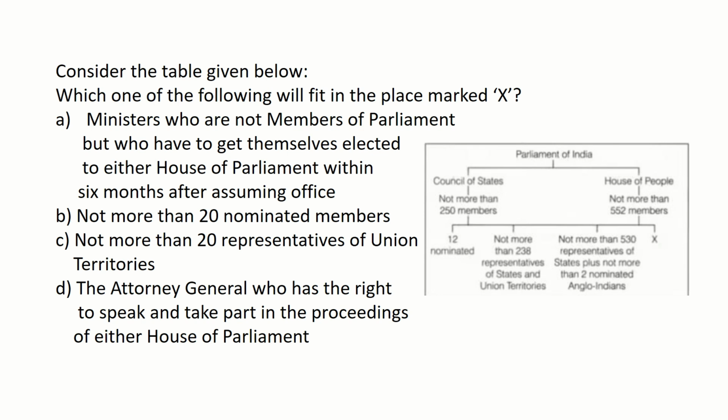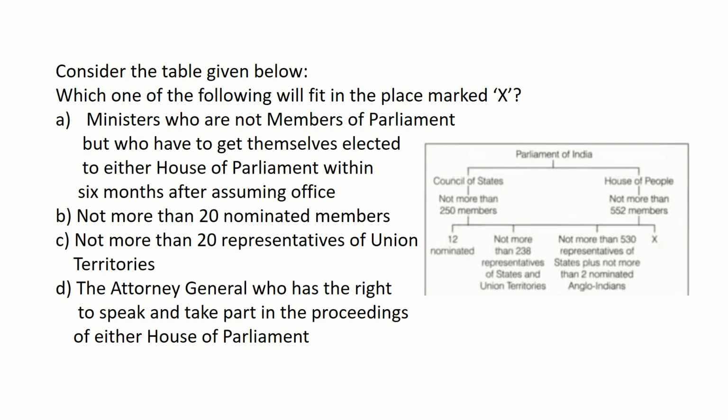Missing 20 members, where do they belong? So let's see the options. Option A, ministers who are not members of parliament but who have to get themselves elected to either house of parliament within 6 months after assuming office. After reading option A, we can easily eliminate option A, and coming to option B, not more than 20 nominated members.